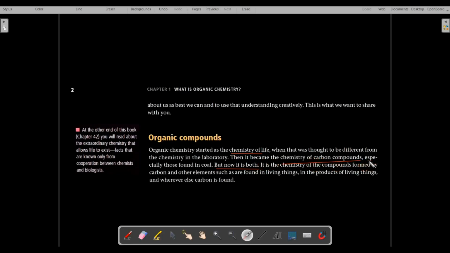It is the chemistry of compounds formed by carbon. Organic chemistry is the chemistry of compounds formed by carbon and other elements. Which are those other elements? Like oxygen.